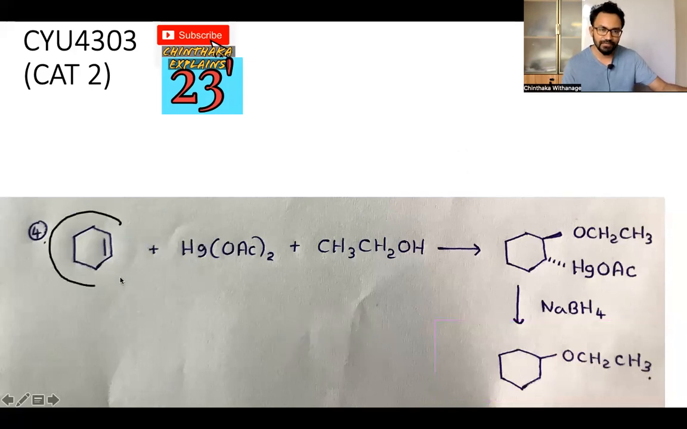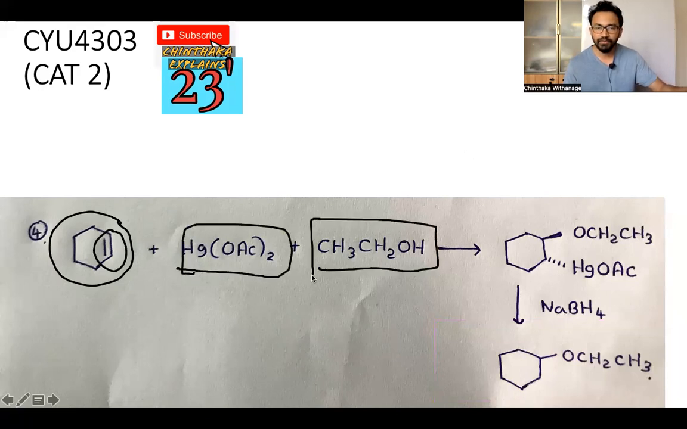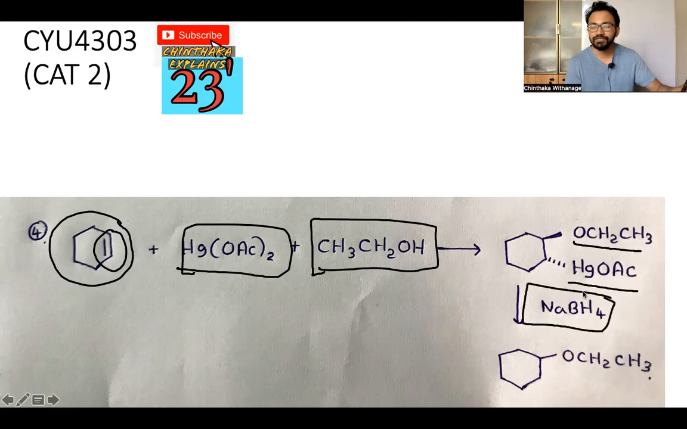So they have started with the previous compound we used, a cyclohexane with the double bond. So HgOAc twice with the alcohol, ethanol here, CH3CH2OH. So you can see, other than the OHs in the previous one, here we have HgOAc and OCH2CH3. Then we add NaBH4. I think you must be familiar with NaBH4.